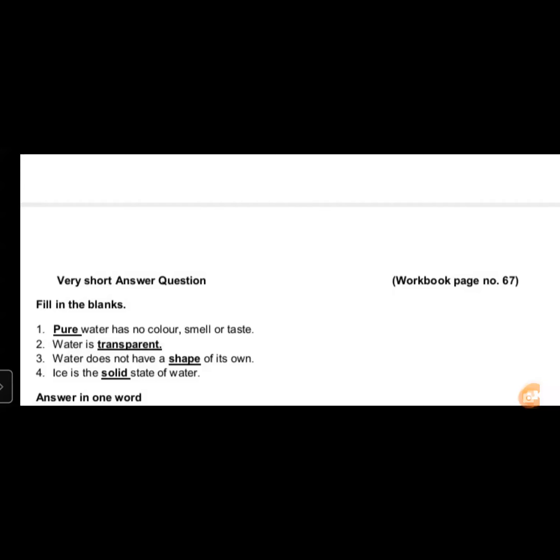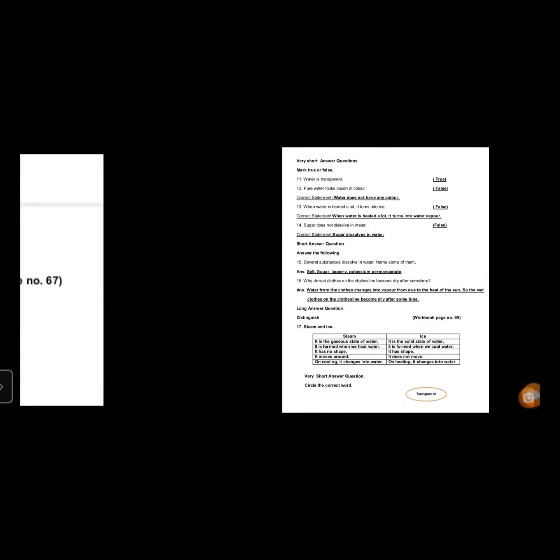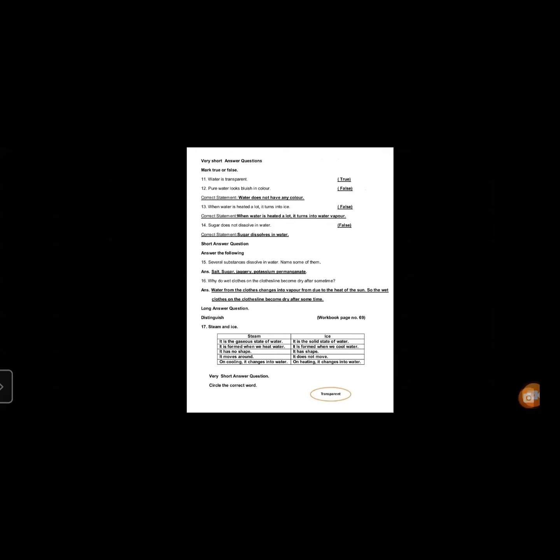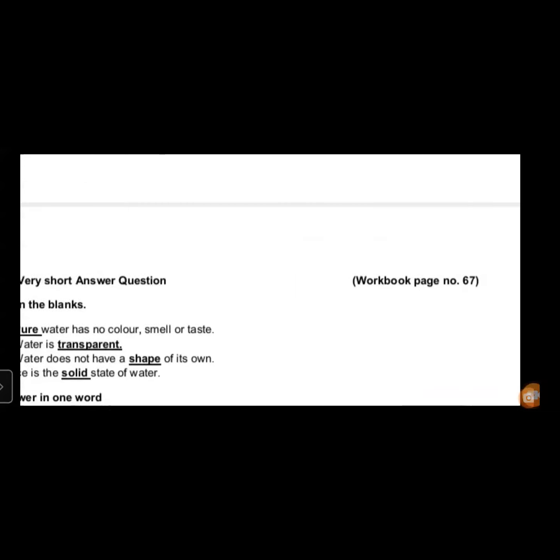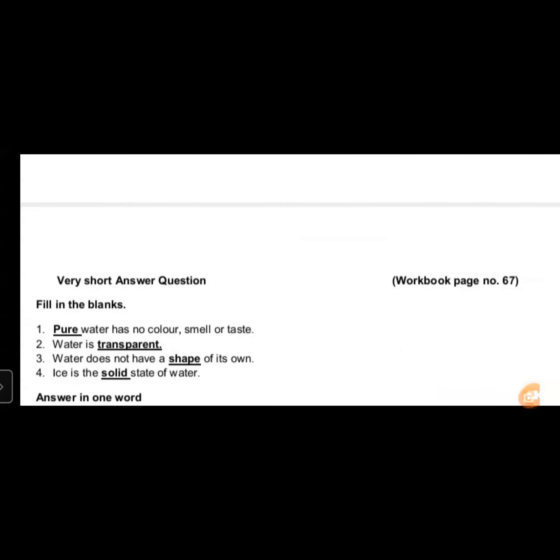Now see, question number 8. Circle the correct words. Water sticks or flows down a slope. Yes, children. Water flows down a slope.